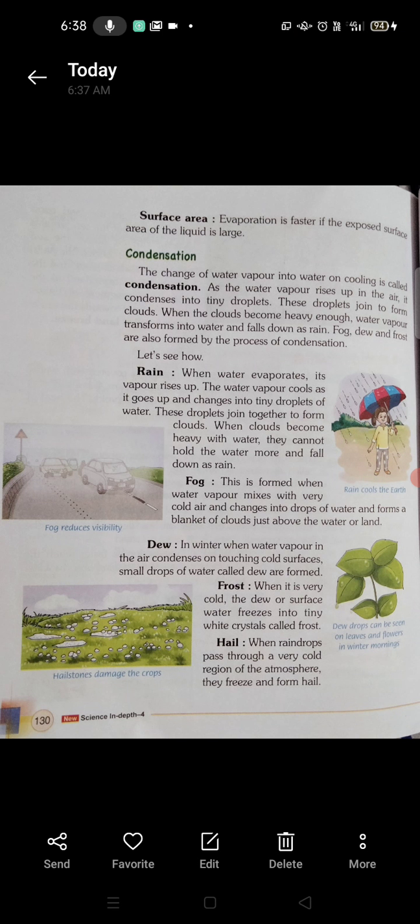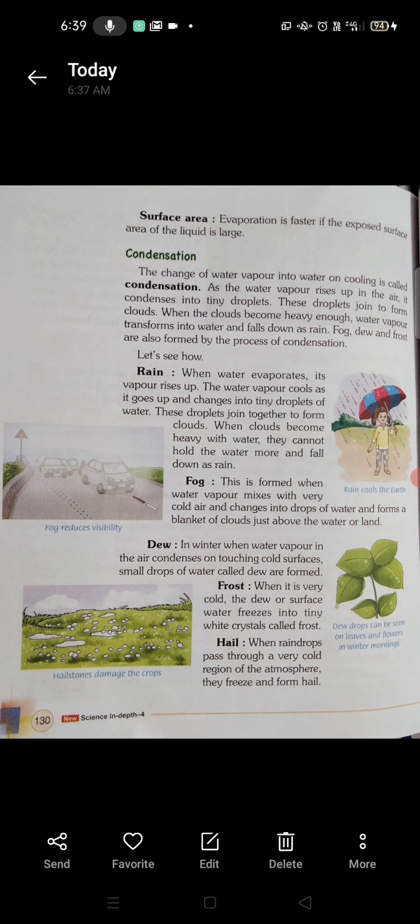So, students, today we are going to study the topic condensation. So, what is condensation? Students, you must have seen in your kitchen that if there is some hot liquid and if it is covered, beneath the lid you can see there are water droplets.